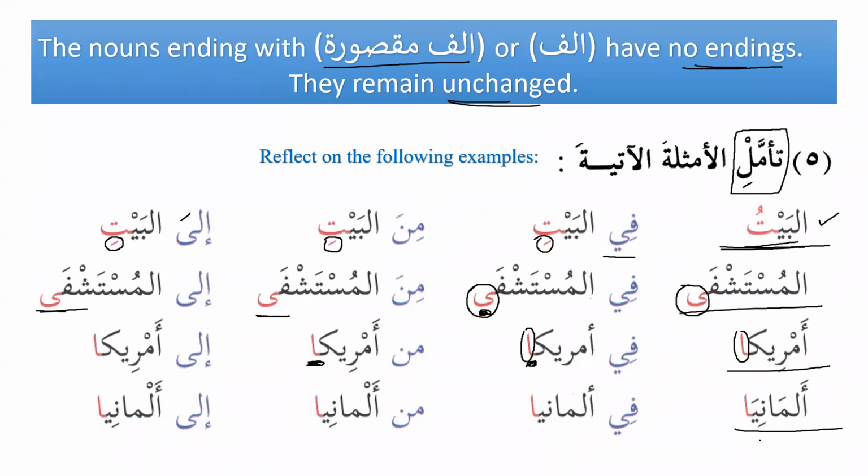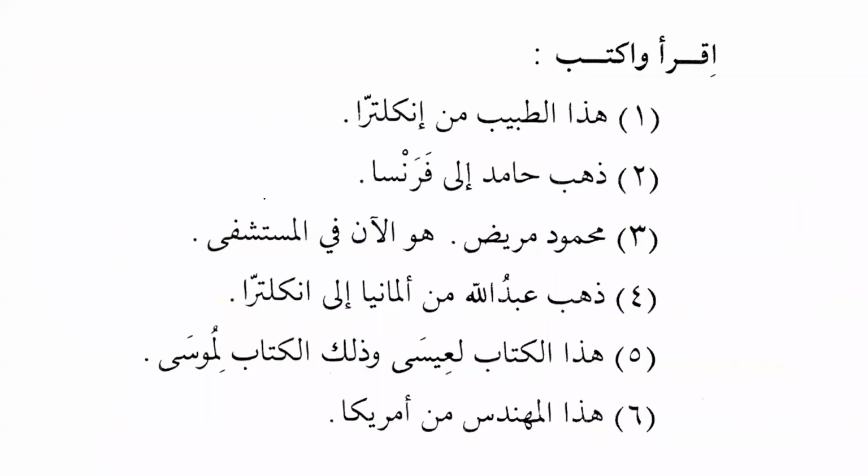And similarly, we have Almania, Germany. So we say fi Almania, min Almania, and ila Almania. So this information is also very, very important. Please try to note it down and try to practice it. Practice it as much as you can. We are almost there. Iqra, waktub, read and write. So now we have to read and write, and also I did not put the case endings over here intentionally. Why did I not put the case endings? Because now I want you to put the endings by yourselves.